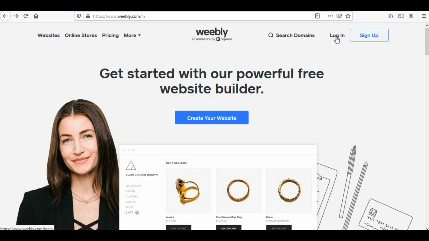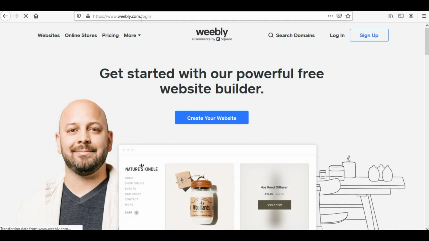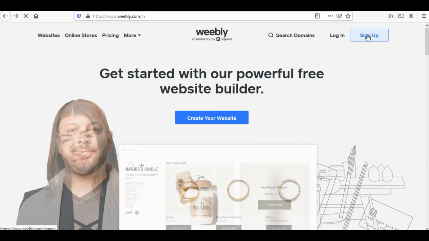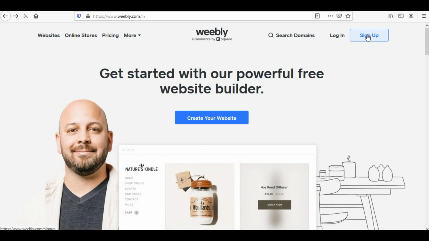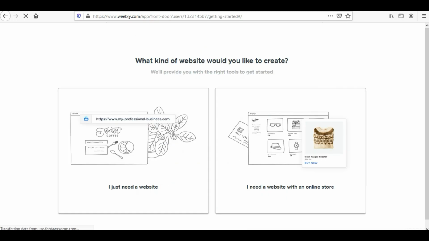First of all, you need to create your login with Weebly. So you just need to open weebly.com. The very first thing that anyone needs to do for creation of a website on Weebly is to sign up. So you need to enter your full name, your email and password, select a country and click on sign up for free. Once you click on the sign up button, you would be greeted by this page.